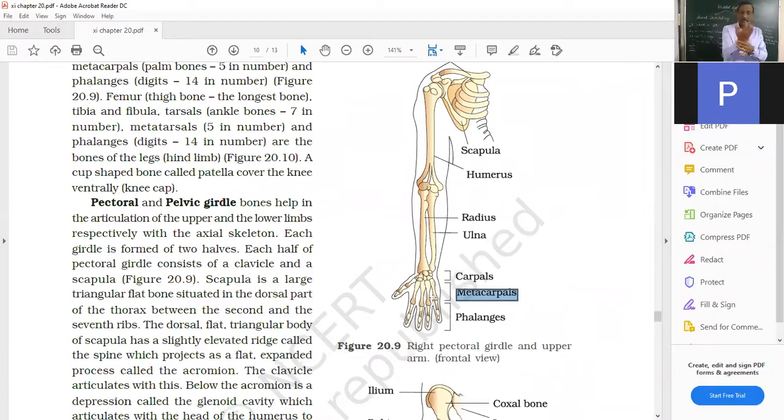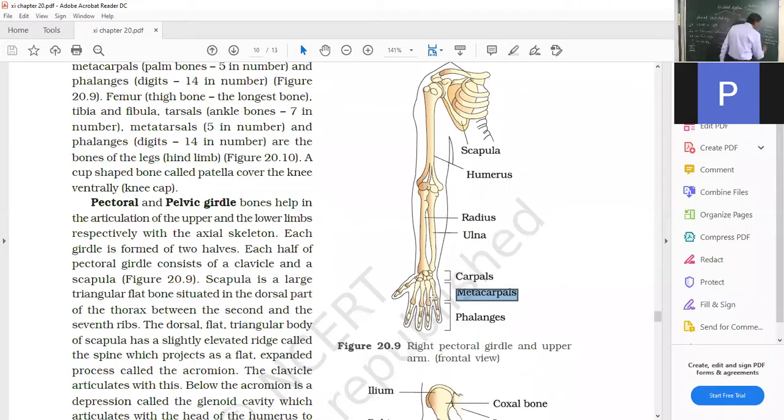Then carpals and metacarpals are almost fixed. They can only twist, but you cannot separate each one of them. And then phalanges again have freedom to move, up to 90 degrees each. So this is what are called the bones of the forelimb. Hind limbs we'll talk about.